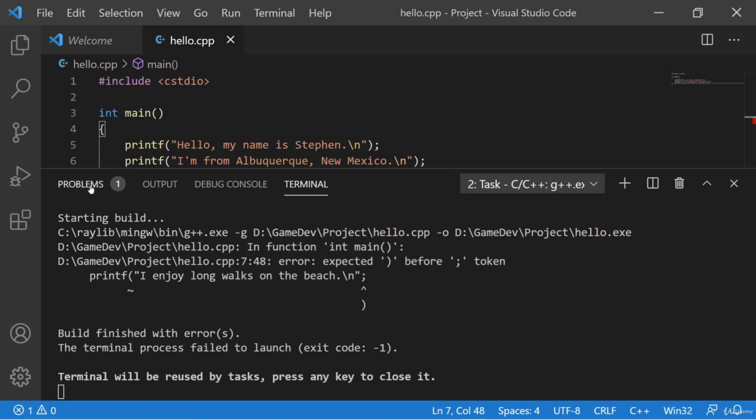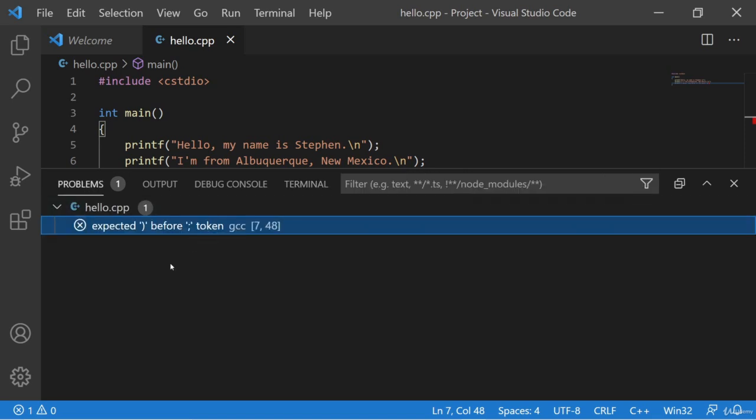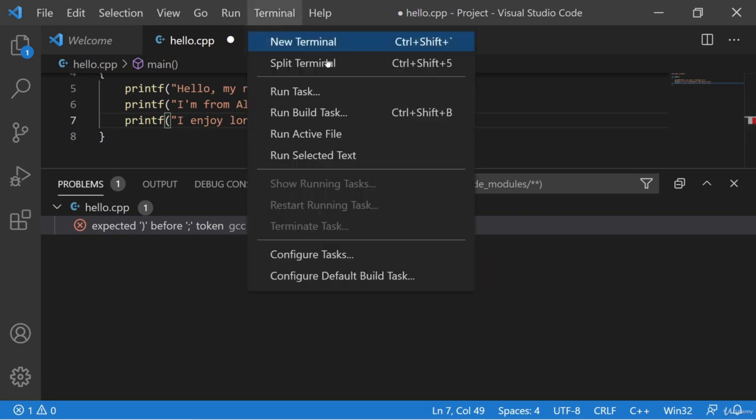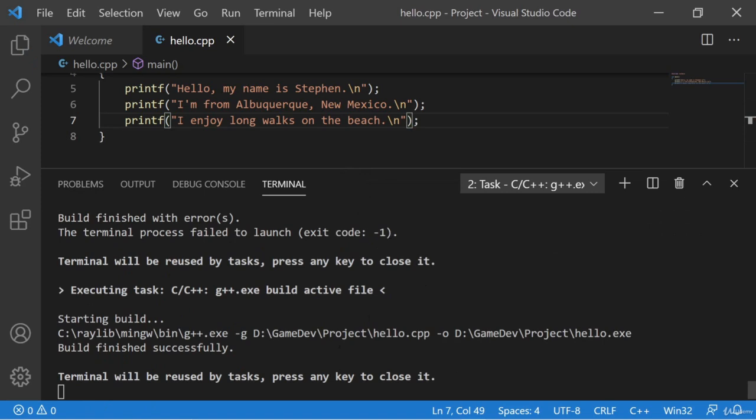Now there's also this problems section, and if you click on that, it shows you expected closing parentheses before the semicolon token. So this is kind of the gist of the error message. Now if you click on this, it'll take me exactly to the line that's causing the problem. And we even get a little red squiggly here showing us that there's something wrong here. So all we need to do is click there and put in our missing parentheses, and now we can recompile this. So go up to Terminal, click Run Build Task, and now we get build finished successfully. No problems, no errors, everything looks great.